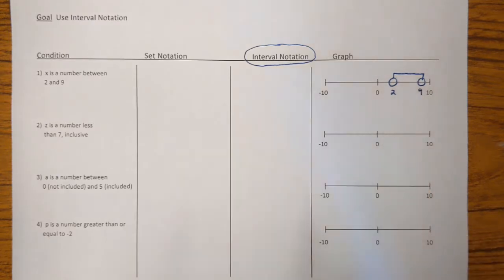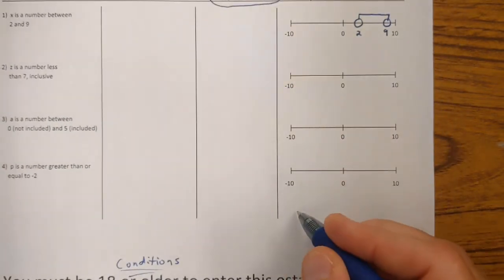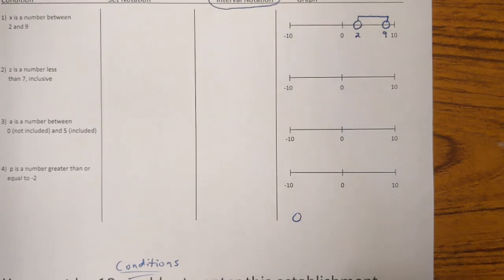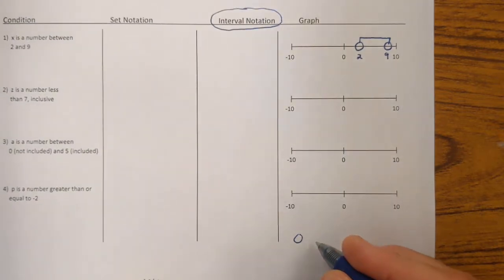Now let's talk about why I used an open circle here. In this case, an open circle on a number line means that the endpoints are not included. They are excluded.